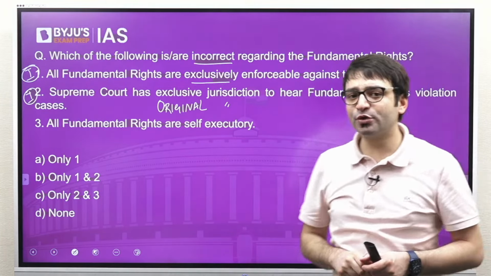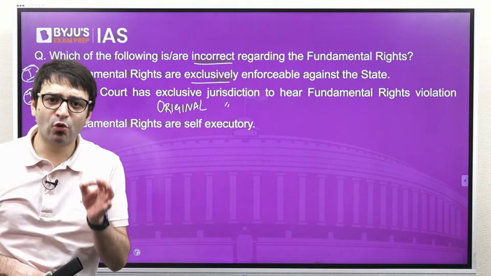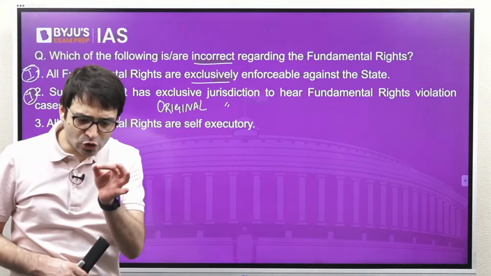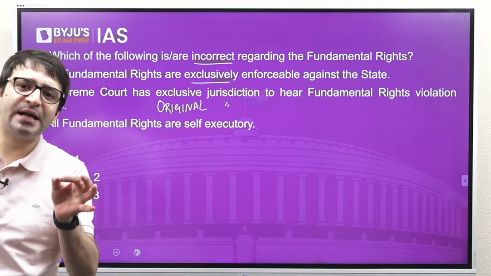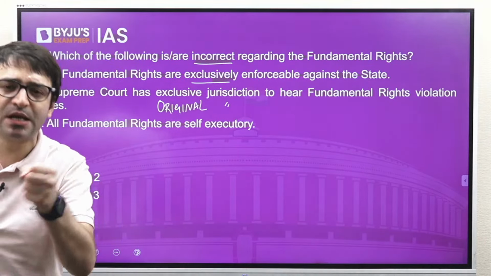But what is the exclusive jurisdiction? Where the Supreme Court alone can decide a case which no other authority has the power to determine.